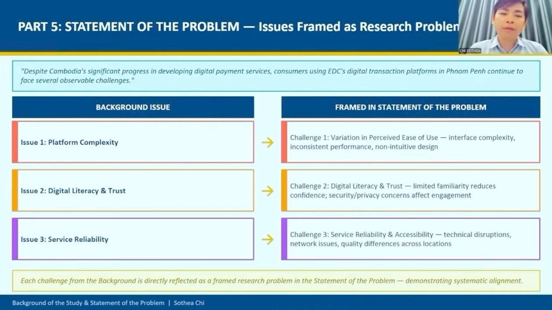Issue 1, the platform complexity, becomes the challenge of variation in perceived ease of use, interface complexity, and non-intuitive design. Issue number 2, digital literacy and trust, becomes the challenge of the digital literacy gap reducing confidence and security concerns affecting engagement. Issue number 3, service reliability, becomes challenge number 3, technical disruption and network issues across locations. This demonstrates a clear and systematic alignment between the background of the study and the statement of the problem.